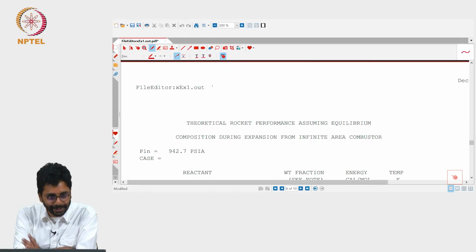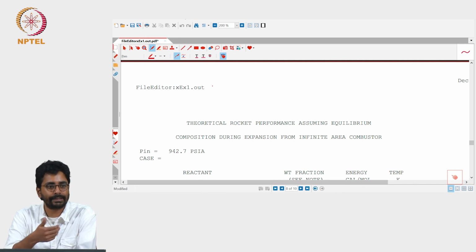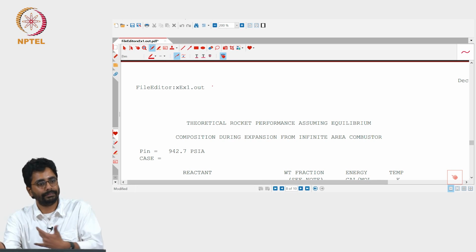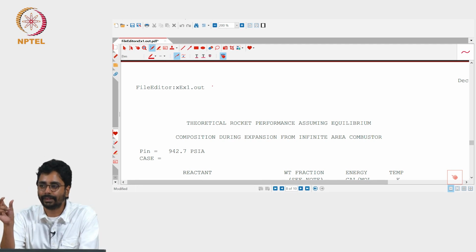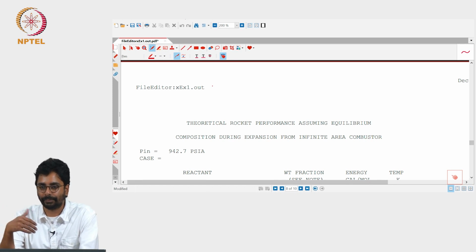For the reaction time, what is the typical reaction time for hydrogen oxygen? Unless we know that, we cannot decide whether there is sufficient time. Of course, the time that is available for the reactants inside the combustion chamber can be calculated from the approximate velocity with which the reactants enter and move through the combustion chamber. Length divided by that velocity will give us a good estimate of the time that the reactants spend inside the combustion chamber.